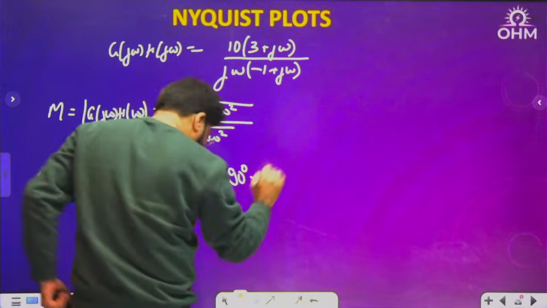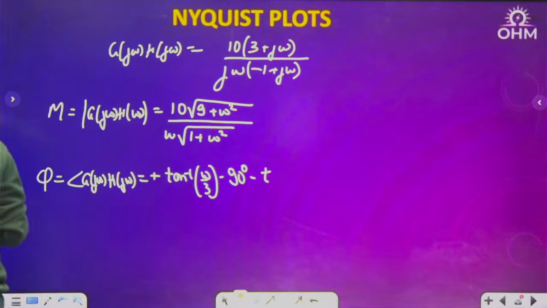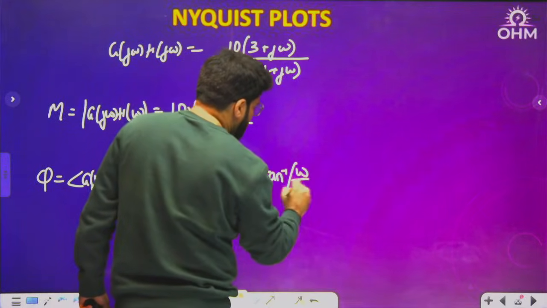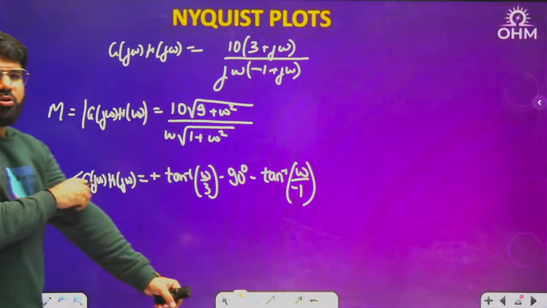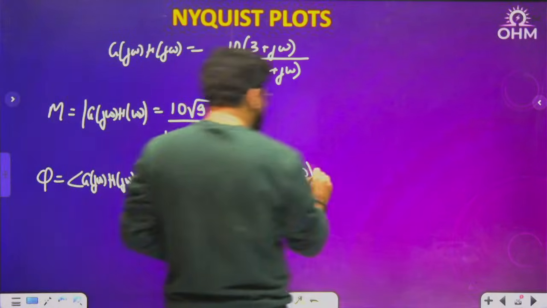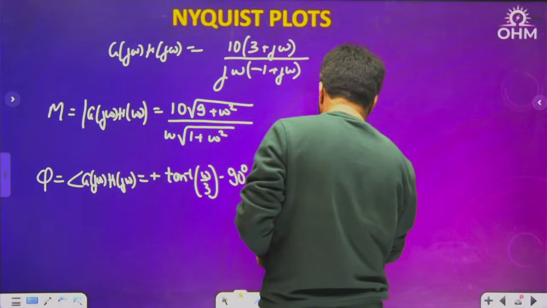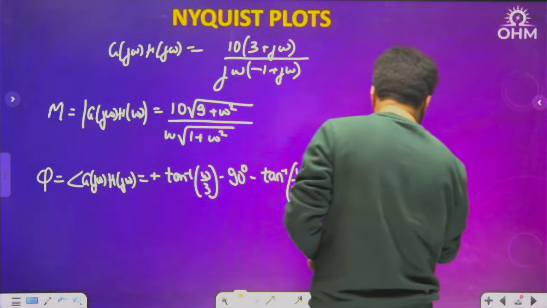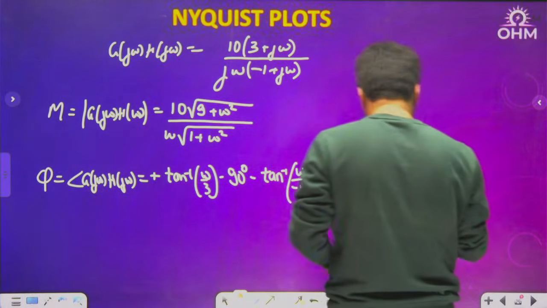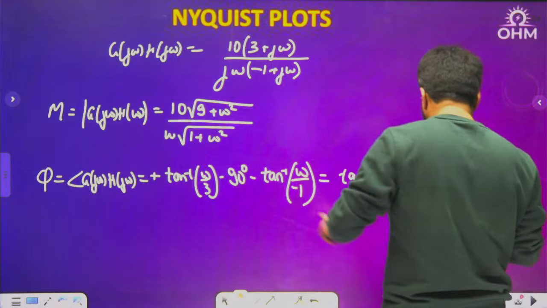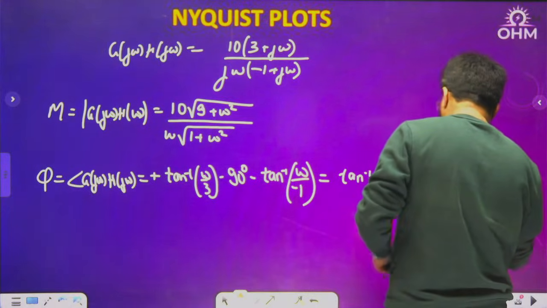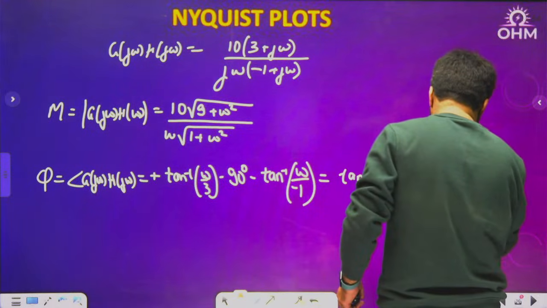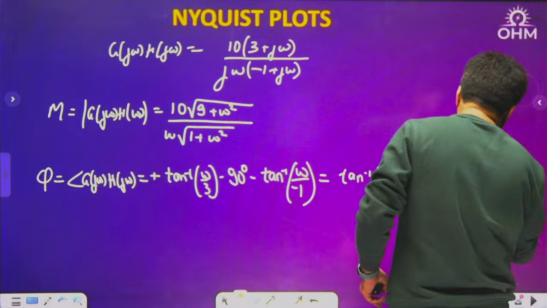Then again tan inverse omega upon minus 1. So this phase is going to be tan inverse of omega by 3, minus of 90 degree, minus of tan inverse y upon minus x again. So 180 degree minus tan inverse omega by 1.